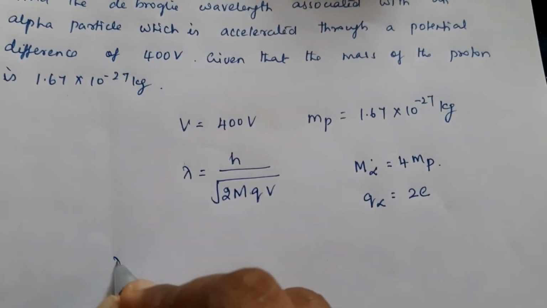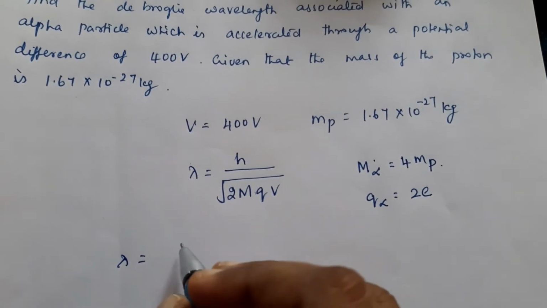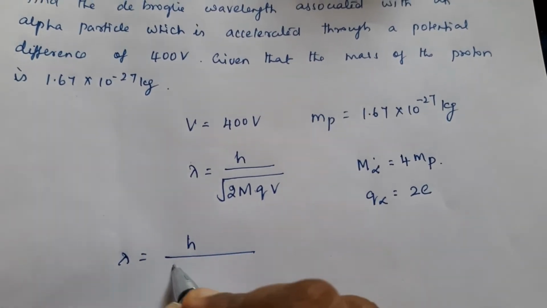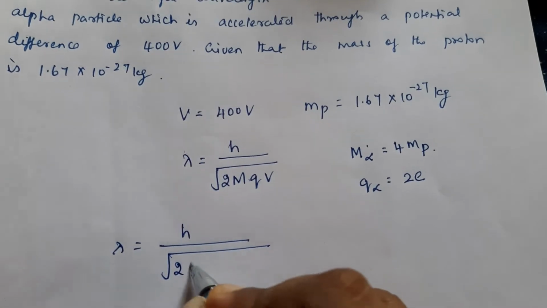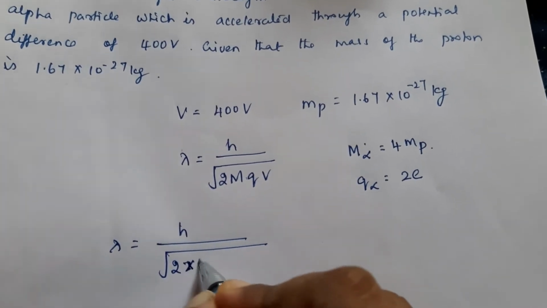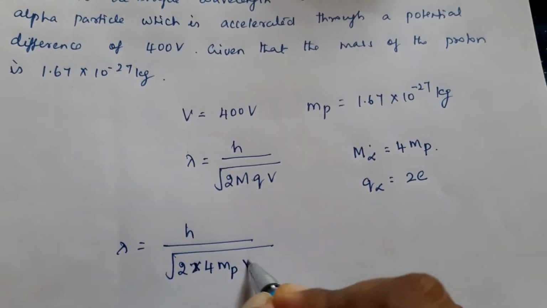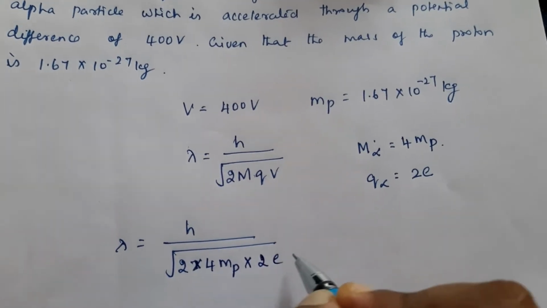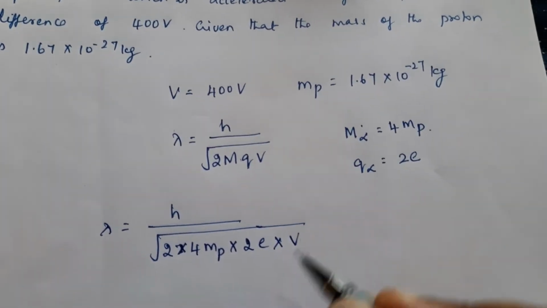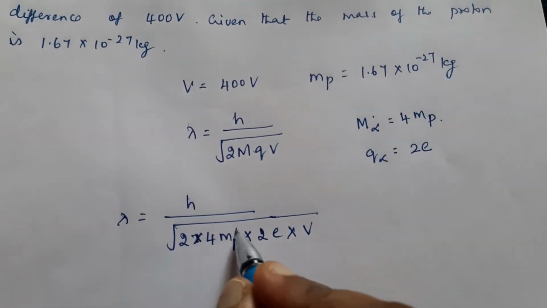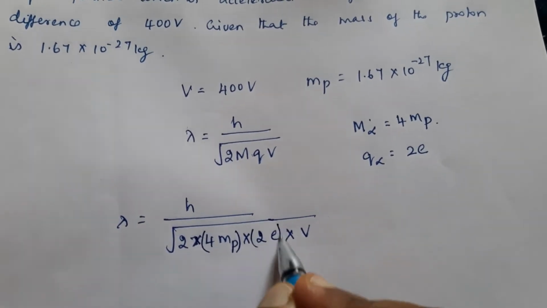So I can write lambda is equal to h by root of 2 into 4 times mass of proton into 2 times charge of electron into V. So I'll write it like this.